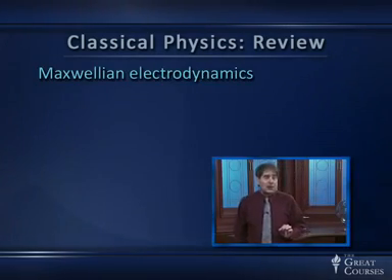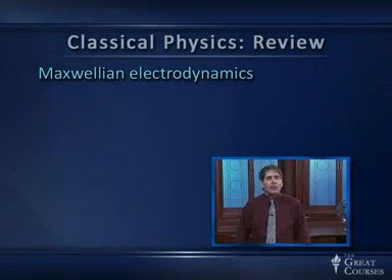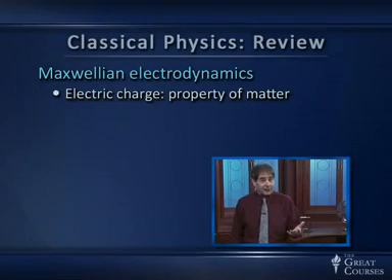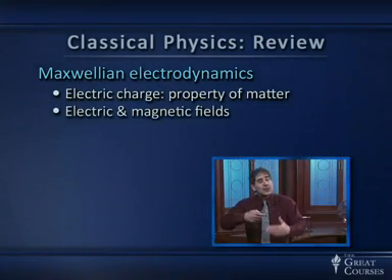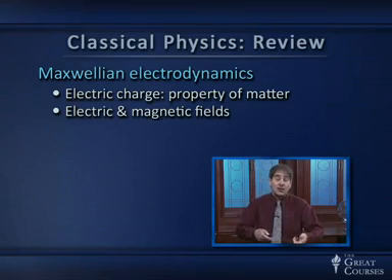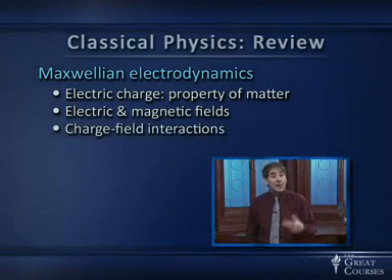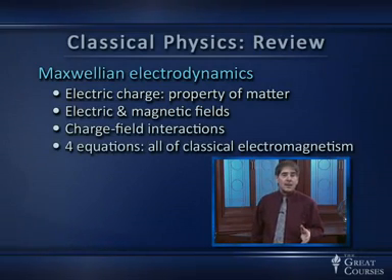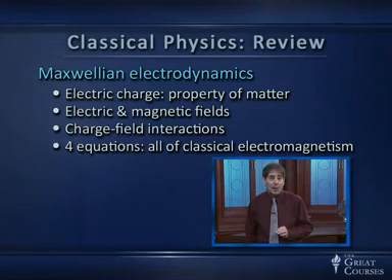Then we moved to Section 4, Maxwellian electrodynamics, which seems to be an entirely separate realm of physics. We had electric charge, a basic property of matter. We had electric and magnetic fields to describe the interaction first of charges and later of the fields themselves, charge and field interactions. We ended up with 4 equations that described all of classical electromagnetism, the famous Maxwell equations.